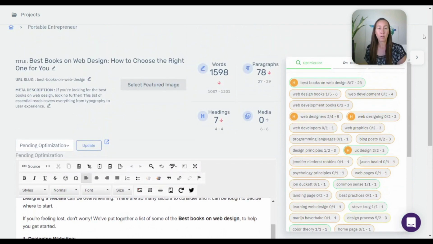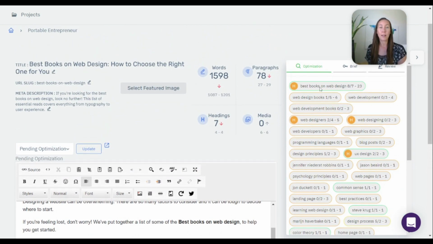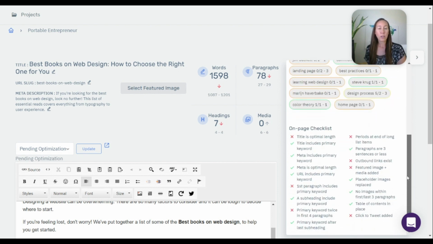Now, another thing I want to show you, actually a couple things here on the side. We have this beautiful on-page optimization checklist. So this is showing you, based on the other web pages that are ranking in the top results, what keywords they have within their post. These are some of the ones you may want to consider, and you can see which ones are headers here. But we can go down here and we actually have a checklist. This is really great, because before you just copy and paste this into your website, you can check to make sure that it is optimized fully before you go.